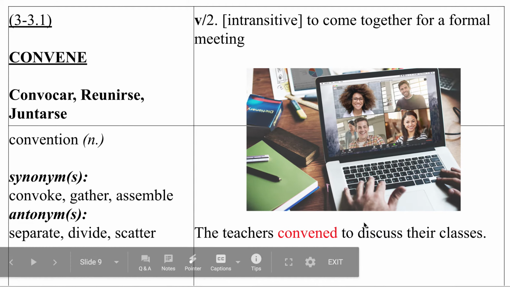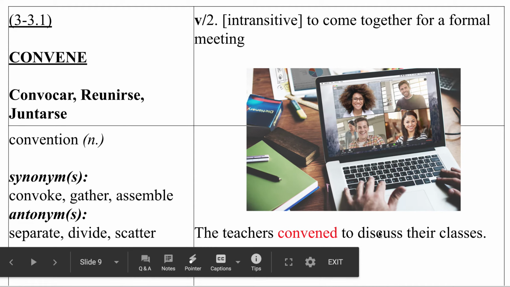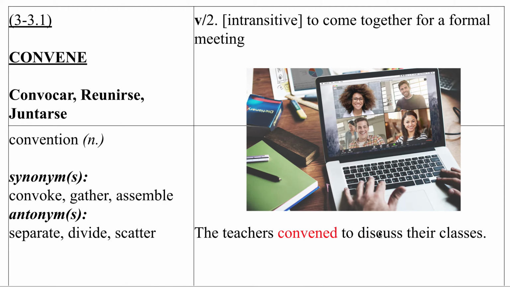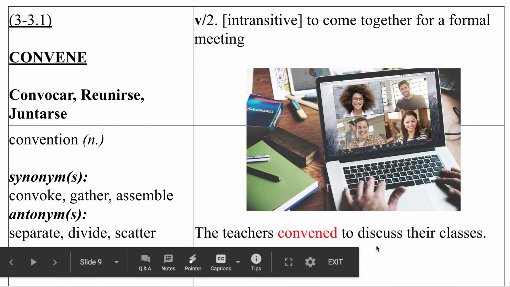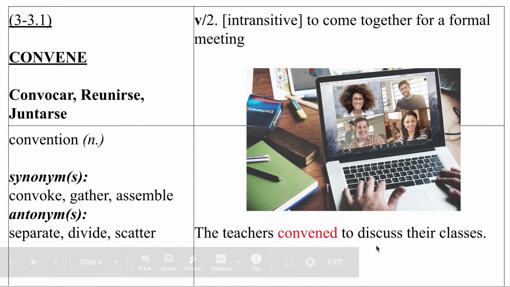So next picture, I use the same picture for the second definition because this could be the same situation. It's just that the second definition is focused differently. The first definition is focused on the people who arrange the meeting, like the boss, whoever sends out the message saying come to the meeting. And then definition 2 is for the people who are attending the meeting, who come together for a formal meeting. So it says the teachers convened to discuss their classes, which is something we do every Monday, right? We have a teacher meeting every Monday afternoon.